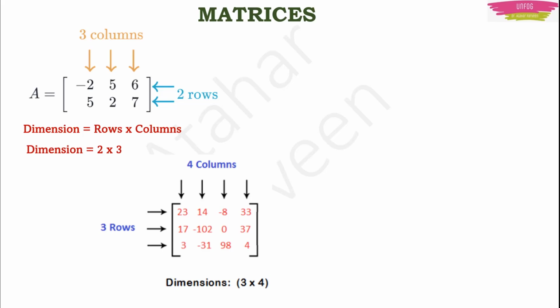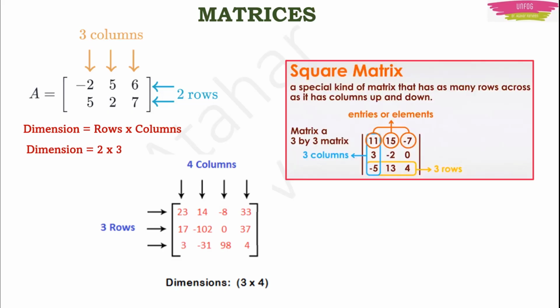There is another type of matrix where you will find the number of rows and columns to be equal. That type of matrix is known as a square matrix. It is a special kind of matrix where you have as many rows as columns. Okay. So you should know that a matrix can be a square matrix as well as a rectangular matrix.